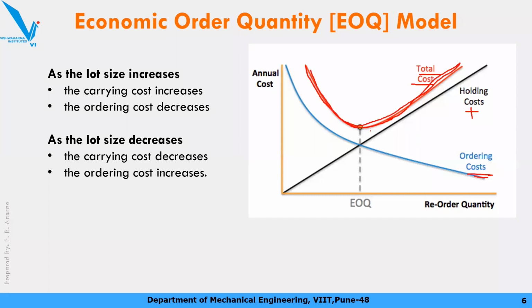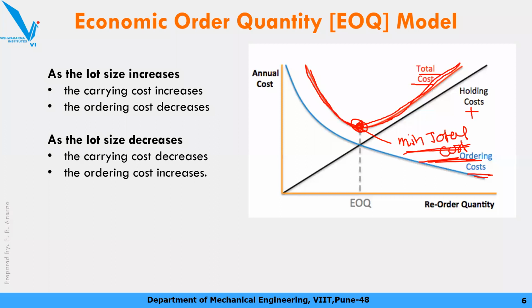Now in this curve you will find that at this location we are going for minimum total cost.